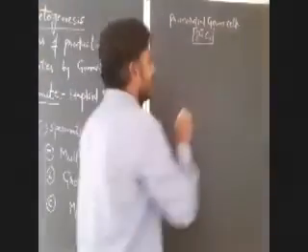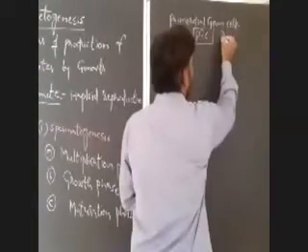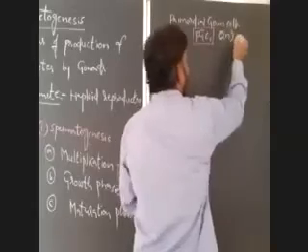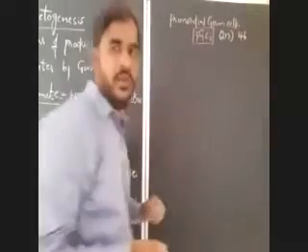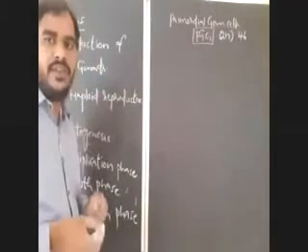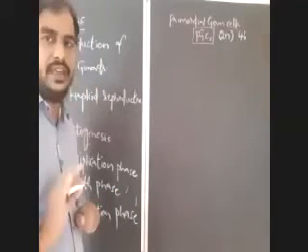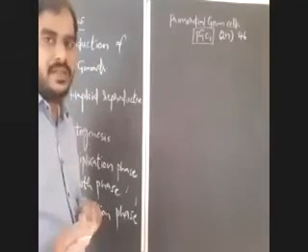What is the condition? How many chromosomes are there? It is diploid, so the total number of chromosomes here is 46. That means 23 pairs. Actually, you have to use 23 pairs, but for your understanding, I gave you 46 chromosomes in primordial germ cells.